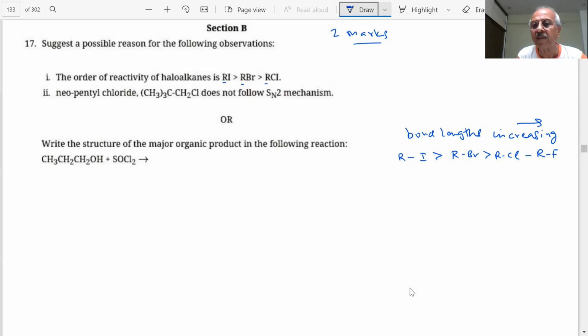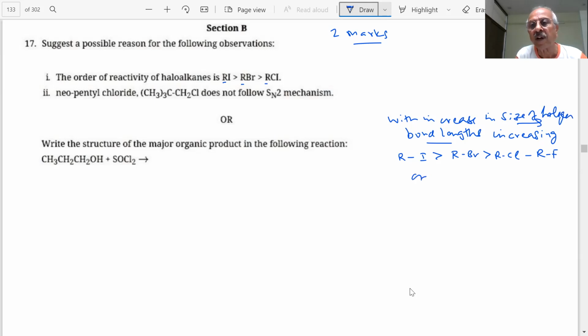It will be easier to dissociate. With increase in size of the halogen, bond length increases.